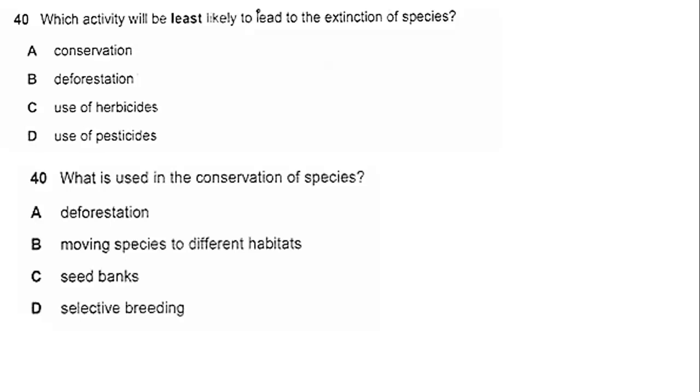Let's answer some questions together. Which activity will be least likely to lead to extinction of a species? Least likely. This means that I am looking at the activity that will keep the animal. Make sure that you read the question carefully. And of course, it is conservation. What is used in the conservation of a species? So now I need something that will help me conserve a species. It is seed banking.